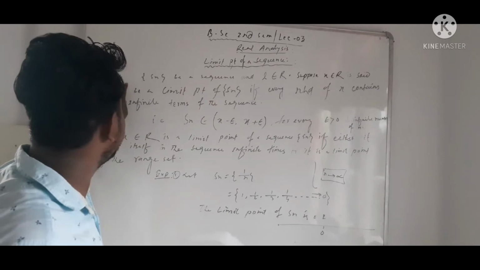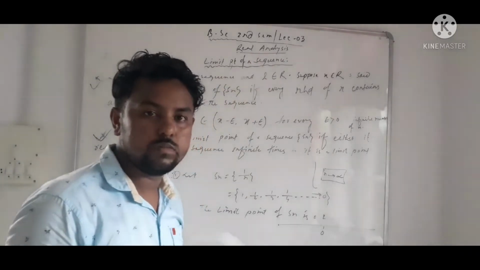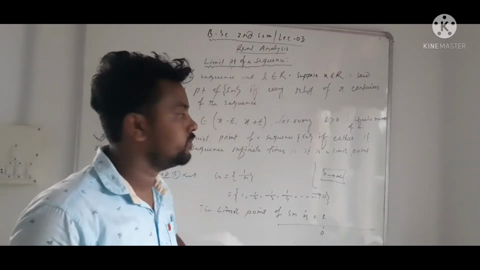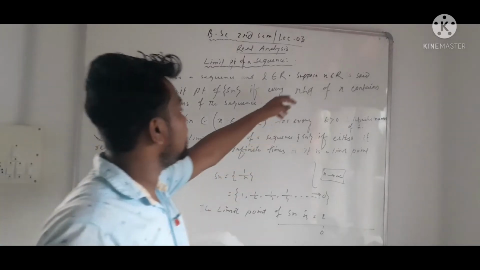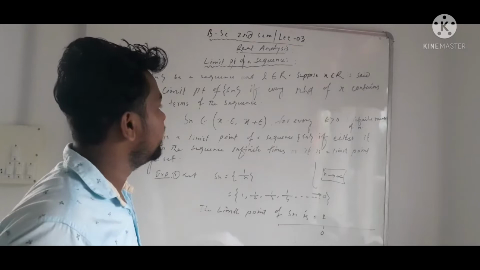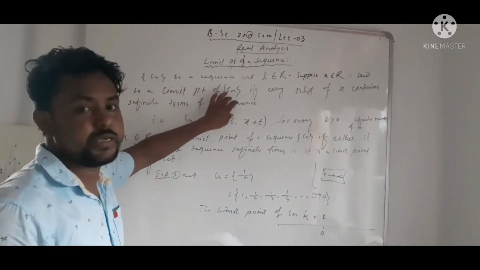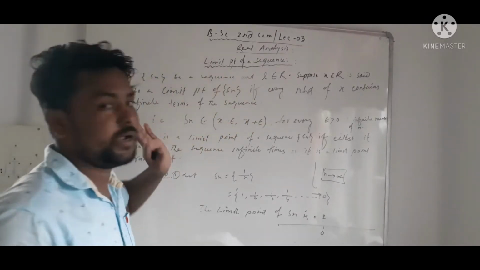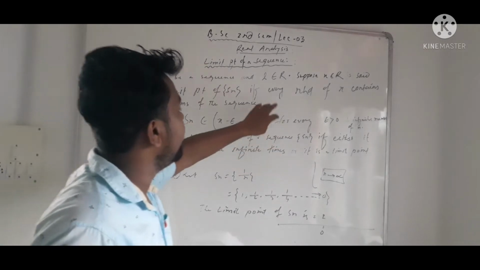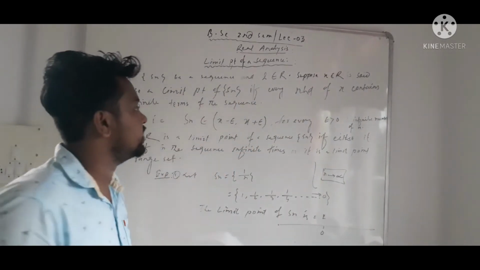The formal definition is that let Sn be a sequence and L belongs to R. Sn किसी एक sequence है and L किसी एक real number है. Okay. Suppose X belongs to R, X be any real number, is said to be a limit point of Sn. X, Sn का एक limit point तब होगा if every neighborhood of X contains an infinite terms of the sequence Sn.